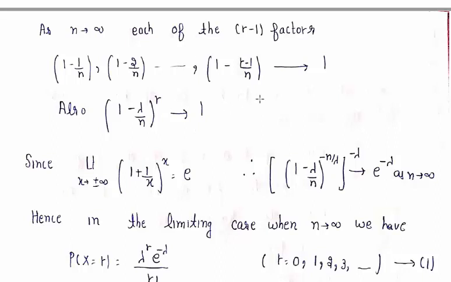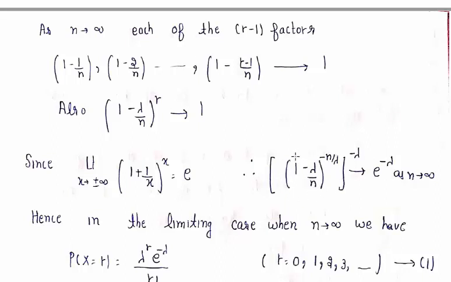Also, we have one property that as x approaches toward plus infinity or minus infinity, (1 plus 1 over x) raised to power x is equal to e. So, because n approaches toward infinity, this factor, 1 minus lambda over n raised to power minus n over lambda, approaches toward e.